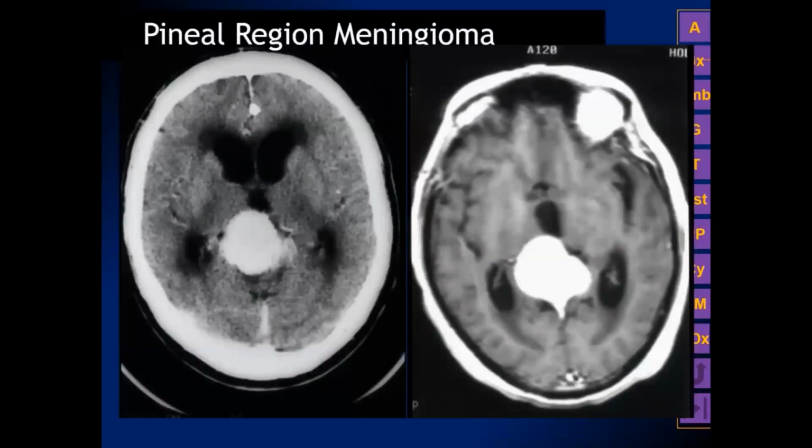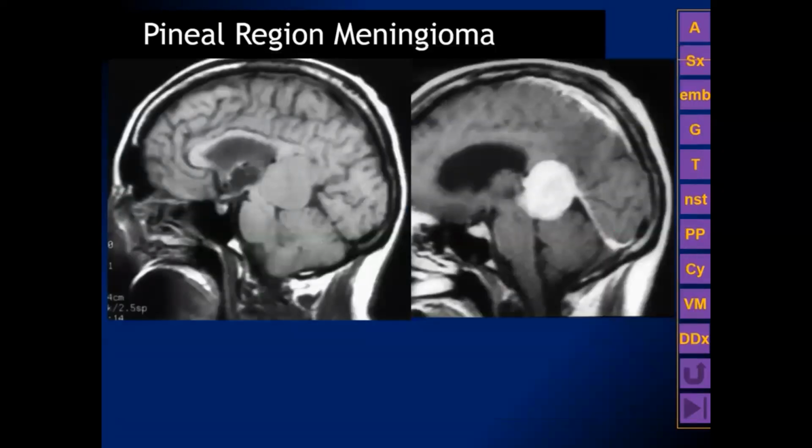They tend to be homogeneous. They will have homogeneous contrast enhancement, and they may have that helpful feature of showing us a dural tail. In the sagittal image here, we can see the nonspecific gray matter signal on T1, and again, homogeneous enhancement with gadolinium.